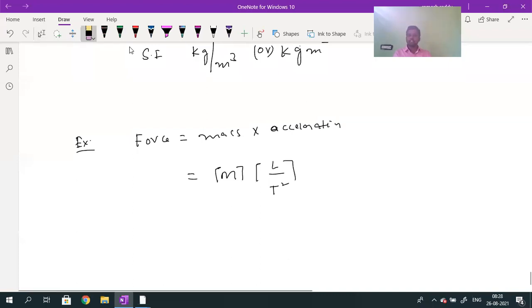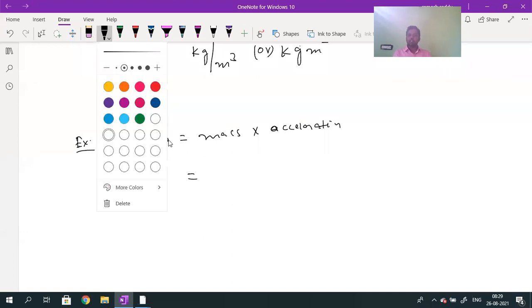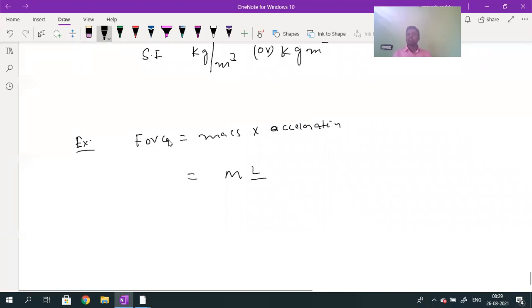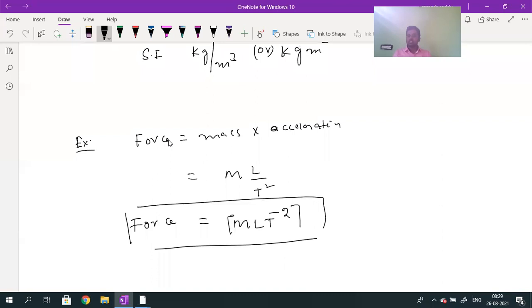So once again, mass can be represented with the symbol capital M, and acceleration by the symbol L divided by T square. Finally, the dimensional formula for force is M into L into T power minus 2. If I write the force on the left side and its dimensional formula on the right side, this equation is called what? A dimensional equation.